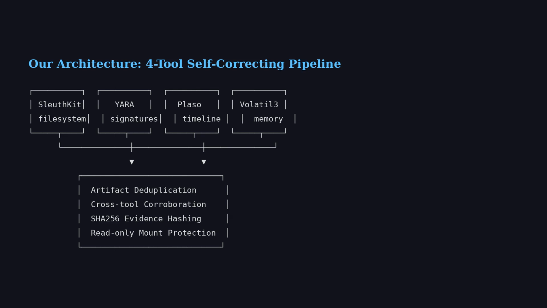The critical difference: our constraints are architectural, not prompts. Read-only mounts enforced by the OS. Write sandboxes enforced by the file system. Evidence integrity enforced by SHA-256 hashing.